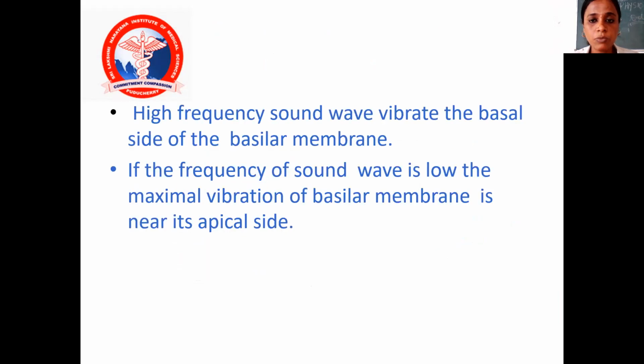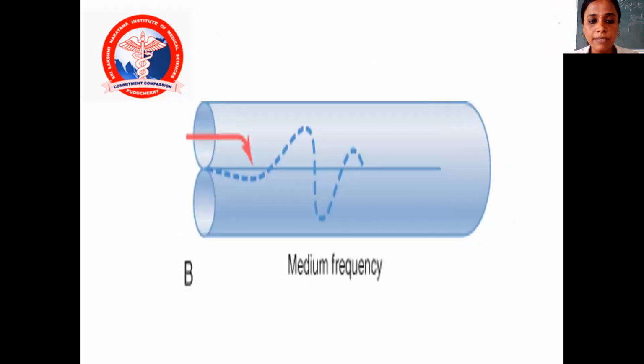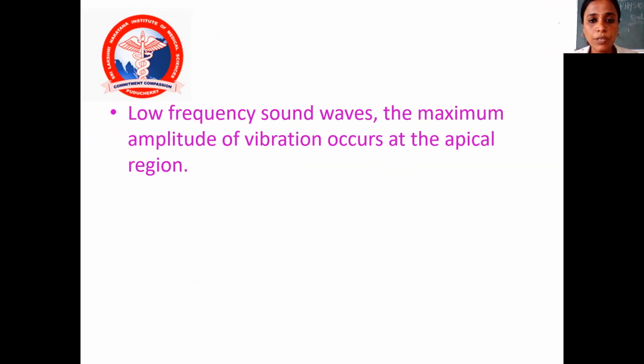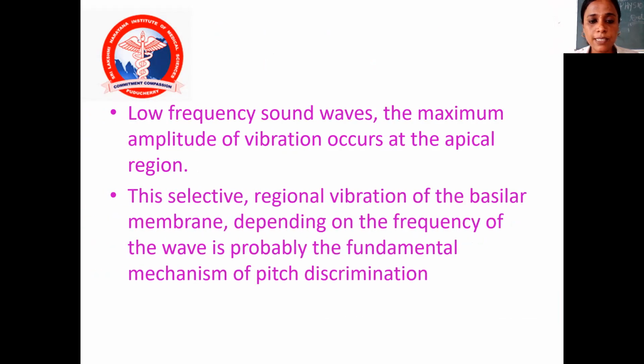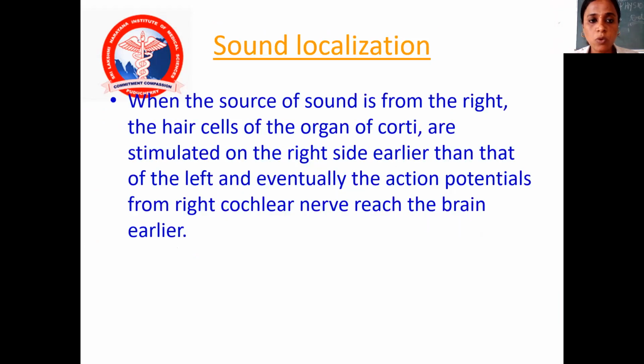High frequency sound waves vibrate the basal side of the basilar membrane. If the frequency of the sound wave is low, the maximum vibration of the basilar membrane is near its apical region. So for medium and low frequency sound waves, the maximum amplitude of vibration occurs at the apical region. This selective regional vibration of the basilar membrane, depending on the frequency of the wave, is probably the fundamental mechanism of pitch discrimination. Sound localization.